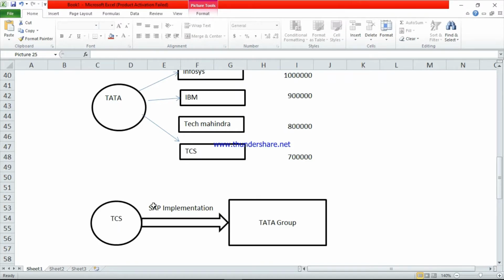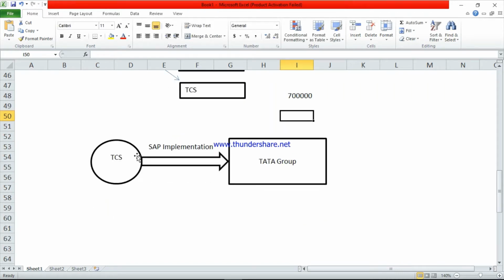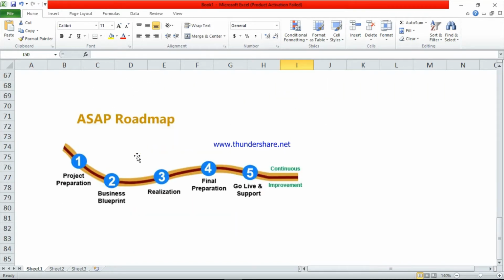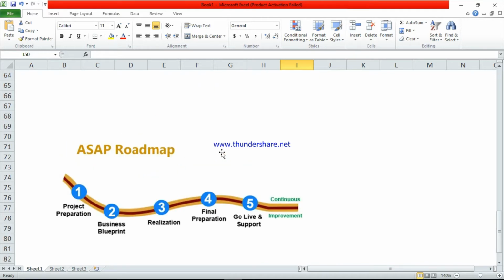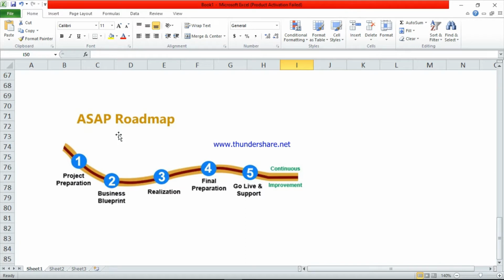So TCS will do the SAP implementation for Tata Group. See here, TCS will use the SAP methodology to implement SAP in Tata Group. SAP methodology has 6 stages. The first stage is project preparation, then business blueprint, realization, final preparation, go live and support. These are the 6 phases.